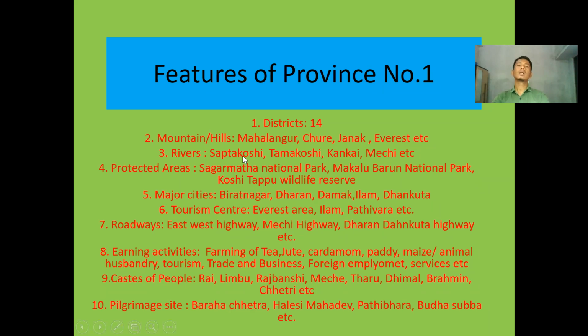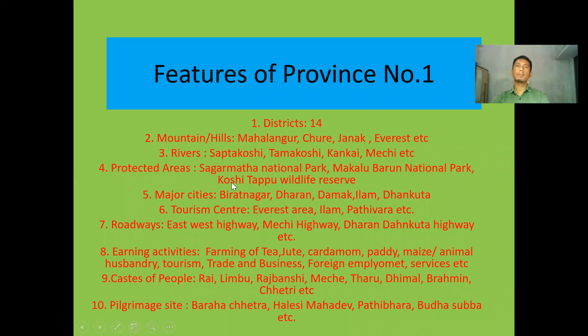Saptakosi is the largest and biggest river of this Nepal as well, which lies in our province number 1. Therefore, we should be proud of Saptakosi river. Similarly, protected areas. When we talk about protected areas of province number 1, there lie Sagarmatha National Park, Makalu Barun National Park, Koshi Tappu Wildlife Reserve. These have really beautified province number 1.